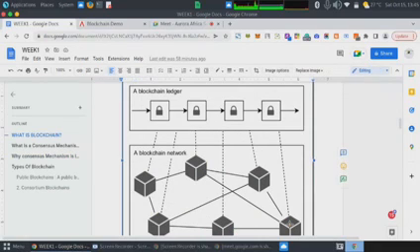Are you following me? So there are various computers that come together to form a network, and it is one of these that is going to validate the transaction that is sent to the blockchain. And when I say transactions sent to the blockchain, transactions are actions that cause a change of state on the blockchain.